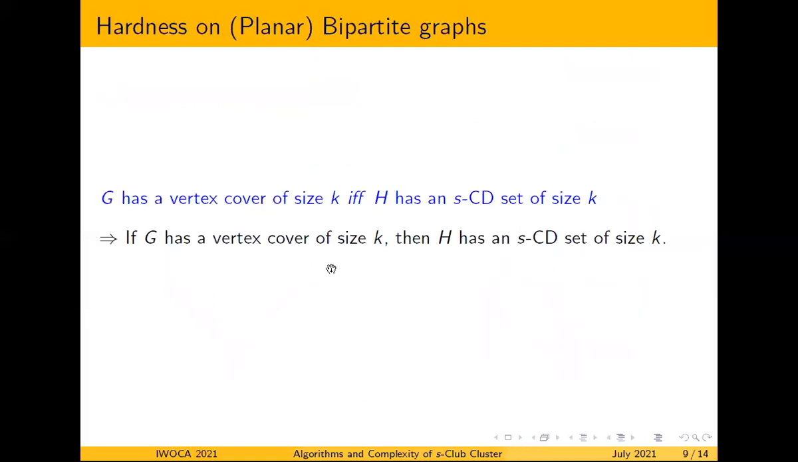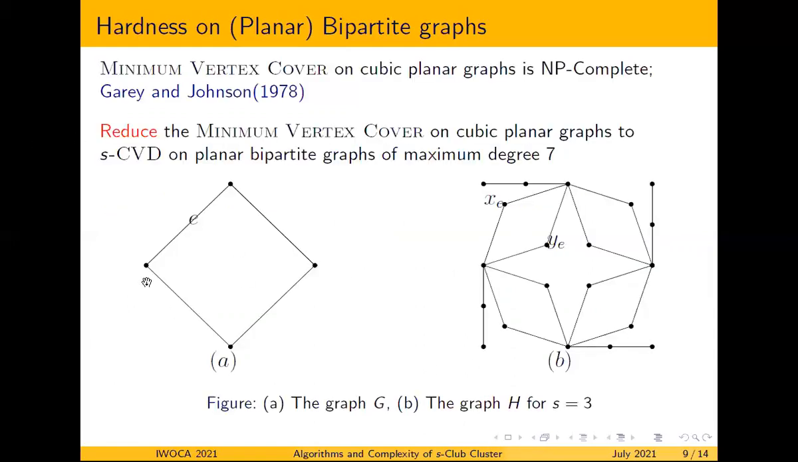Now we prove the result that G has a vertex cover of size K if and only if H has an SCVD set of size K. And the forward direction is easy to see. If G has a vertex cover of size K, let's say that D is a vertex cover of the graph G. We have a vertex cover of this graph G, and we remove the vertices corresponding to the vertex cover from the graph H.